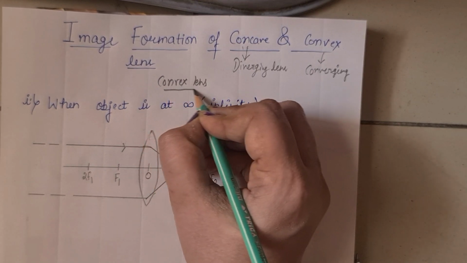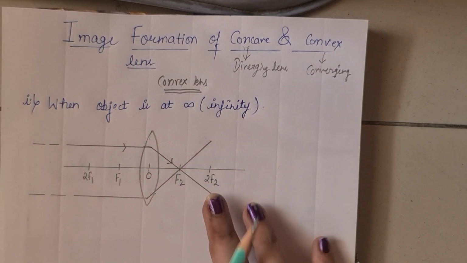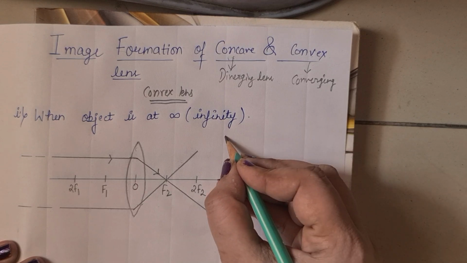This is the image formation of the convex lens. So in the first one, where is our image formed?